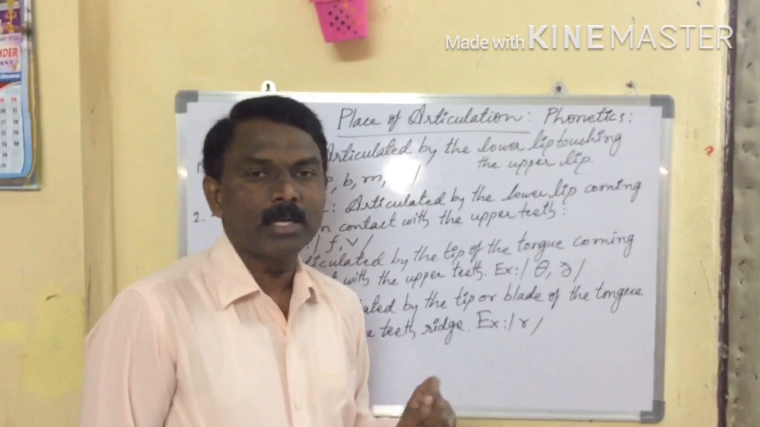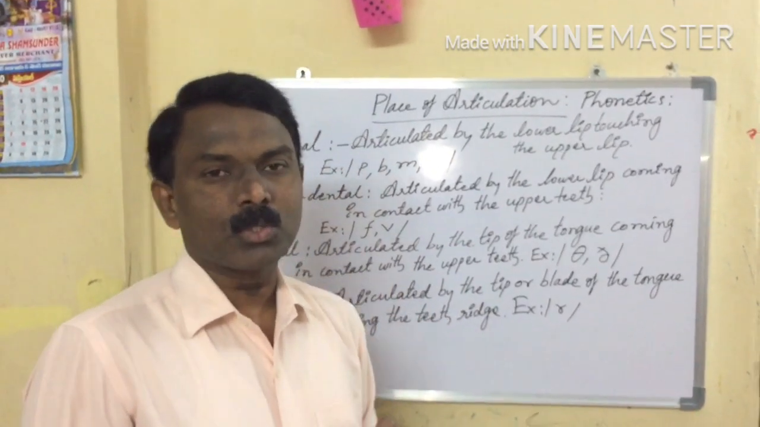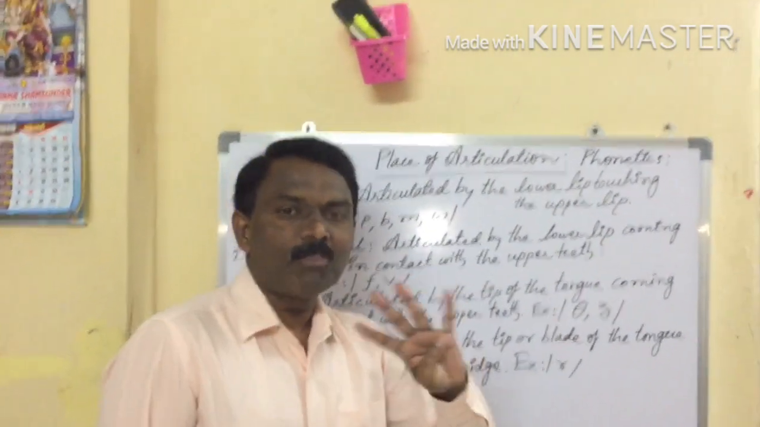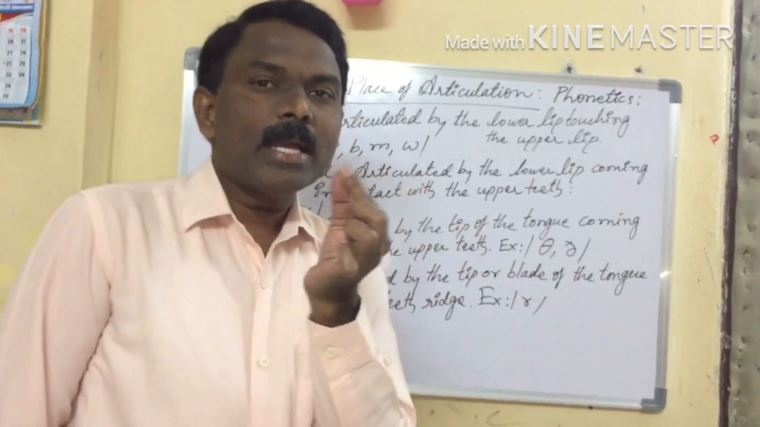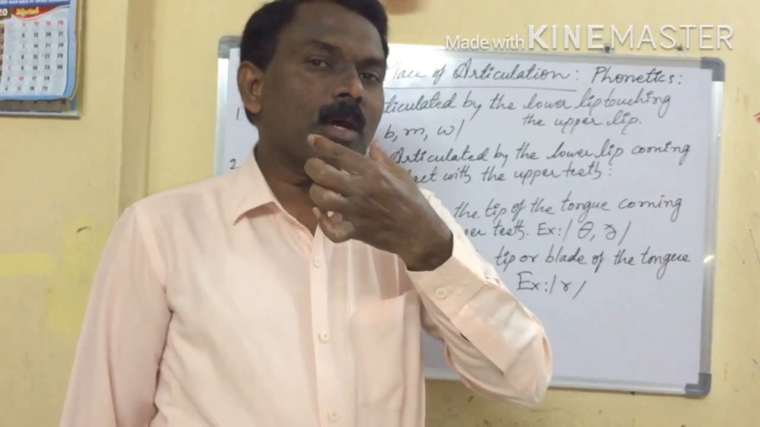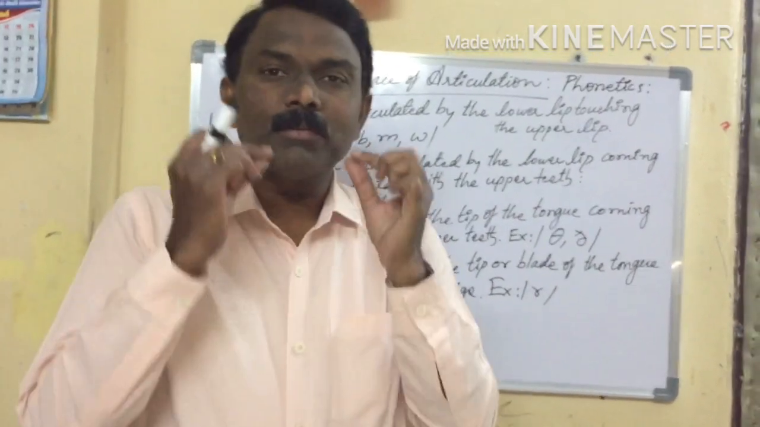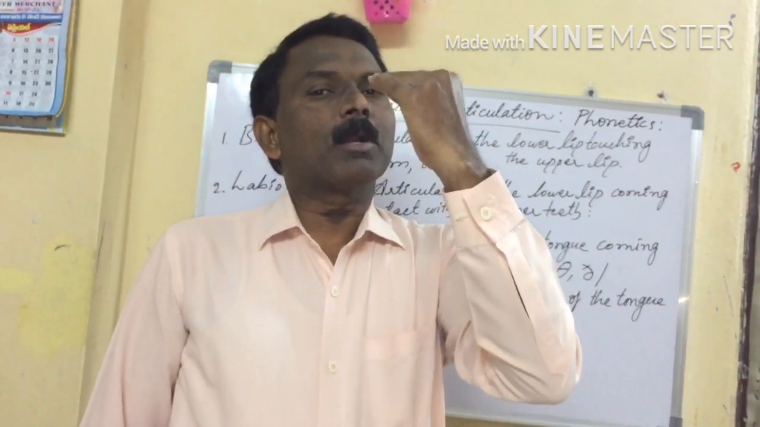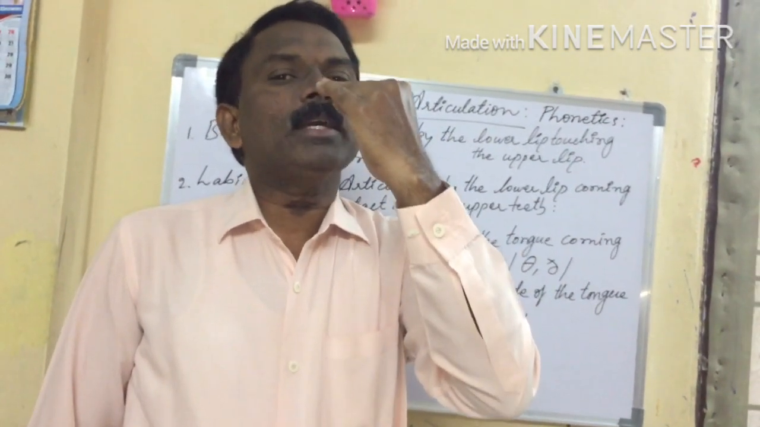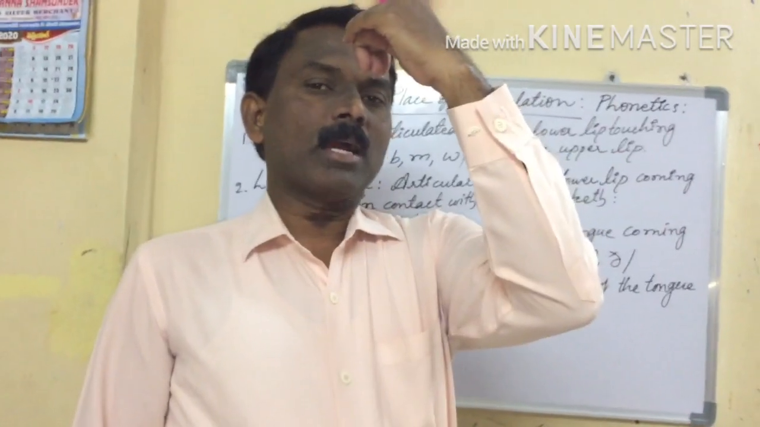Already we completed the parts of the tongue also. How many parts of the tongue? We have 4 parts of the tongue. This is called the tip of the tongue. Next one, the blade of the tongue. This is called the front of the tongue. Next one, the back of the tongue.